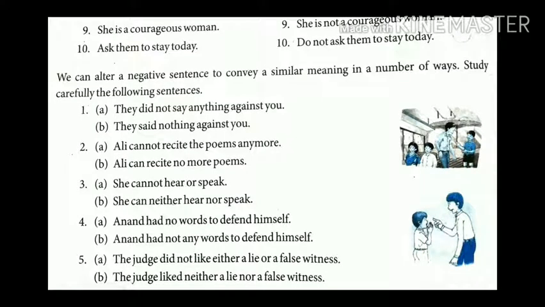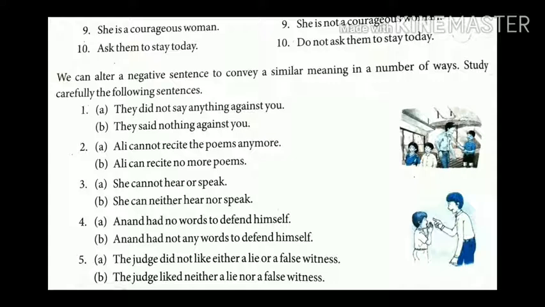Now we will learn similar kinds of sentences. Let's study. They did not say anything against you. They said nothing against you. These two sentences contain the same meaning, but there is a difference. The first sentence of group A is a negative sentence: they did not say anything against you. And the second one is: they said nothing against you.